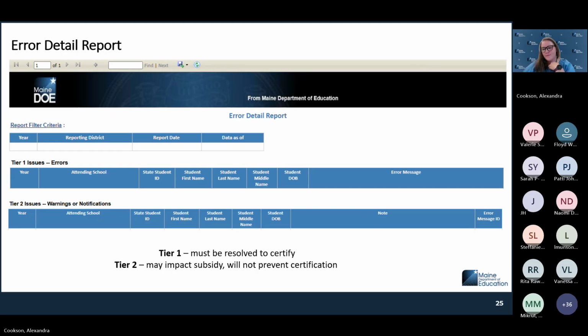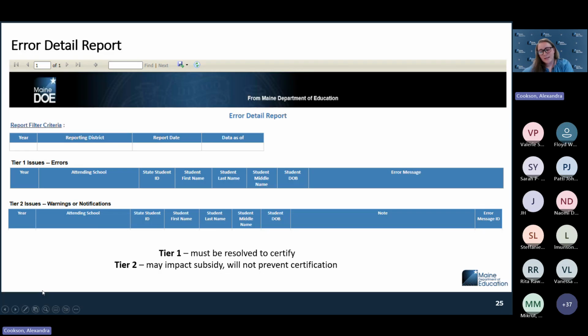The error report. The error details report, there are 2 tiers to the errors that you would be seeing. So Michelle, he said that the student would not count for subsidy. They would count only for special education for an FTE 5. Error report, again, tier 1, tier 2.